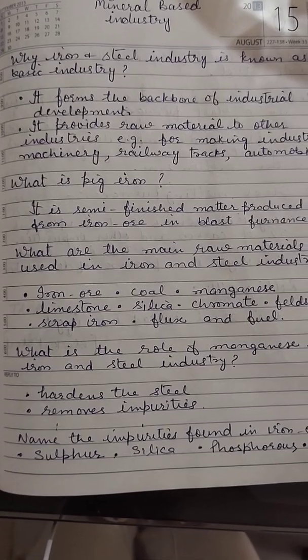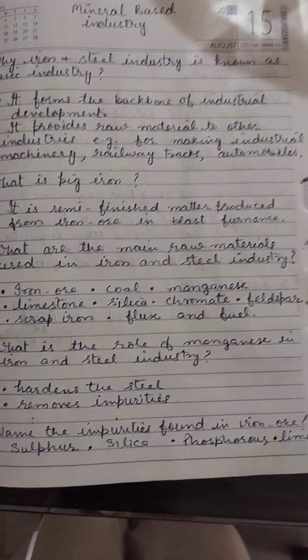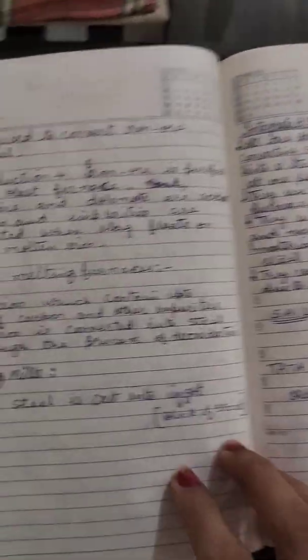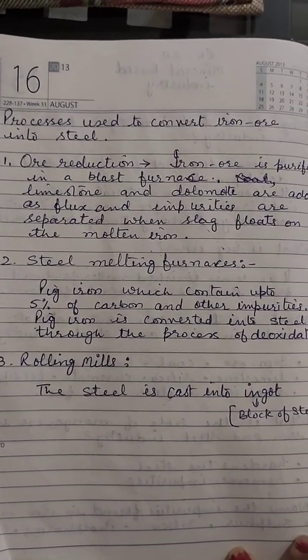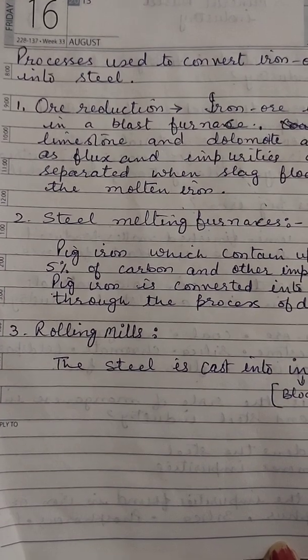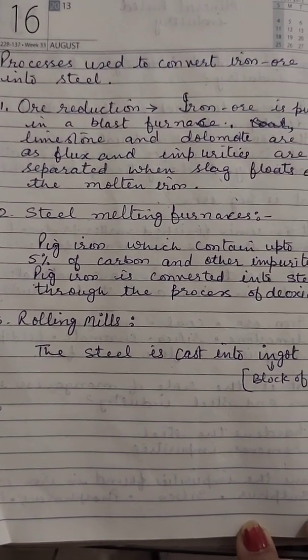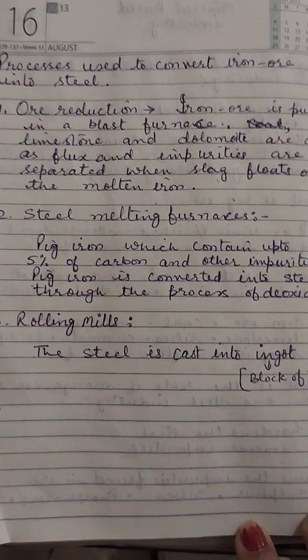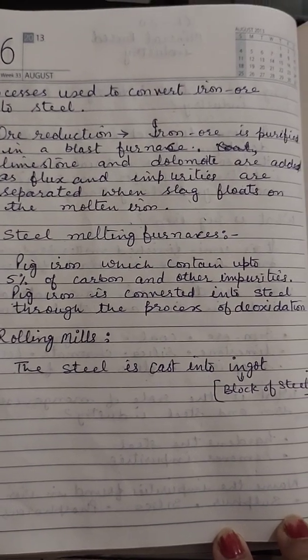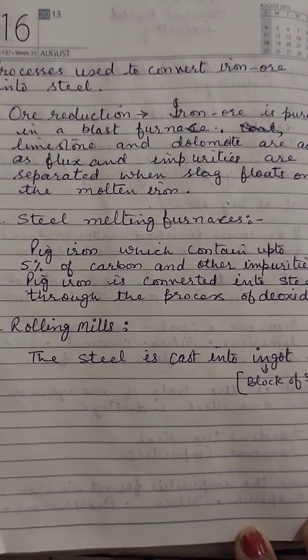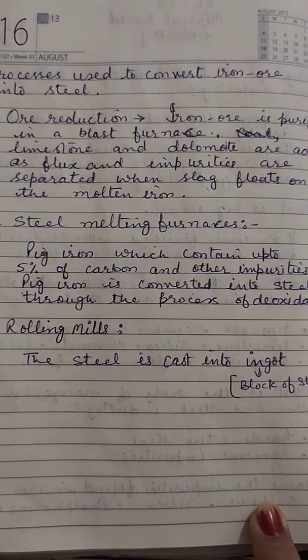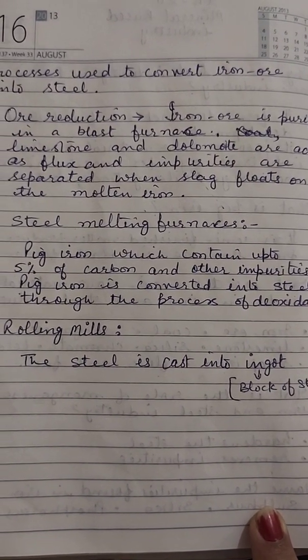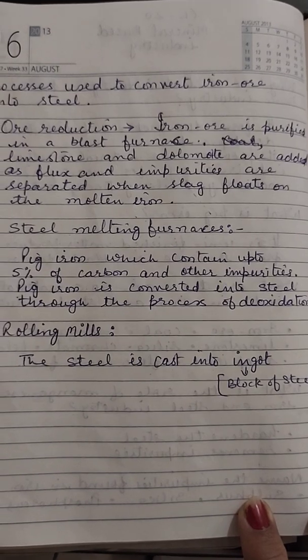Which impurities are found in iron ore? Sulfur, silica, phosphorus and lime. What are the processes to convert iron ore into steel? Ore reduction, steel melting furnace and the rolling mills. Under ore reduction, iron ore is purified in blast furnace, limestone and dolomite are added as flux and impurities are separated when slag floats on the molten iron.